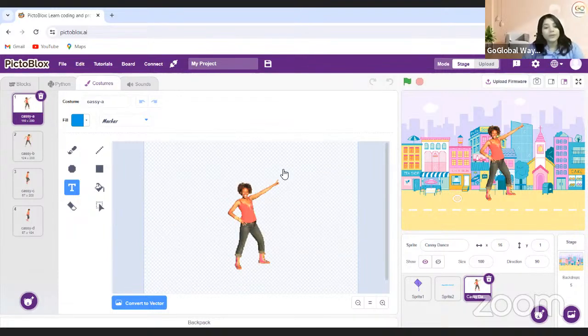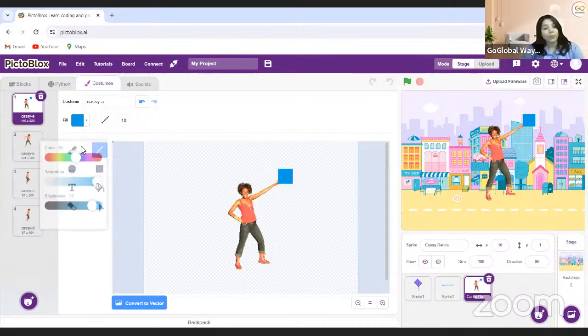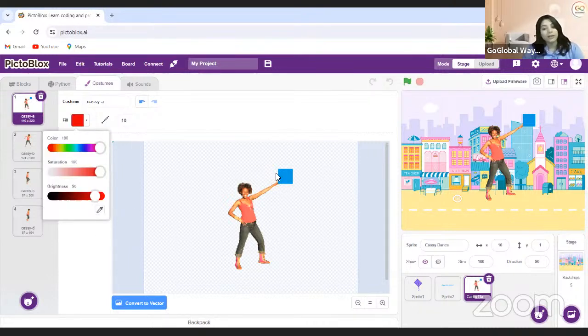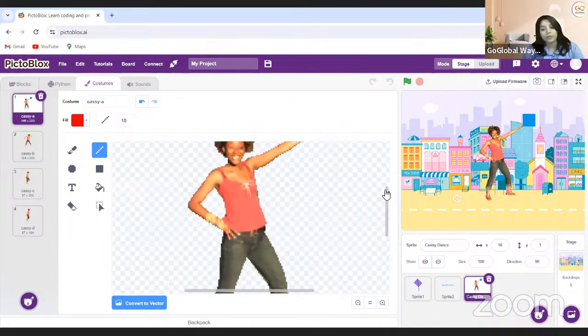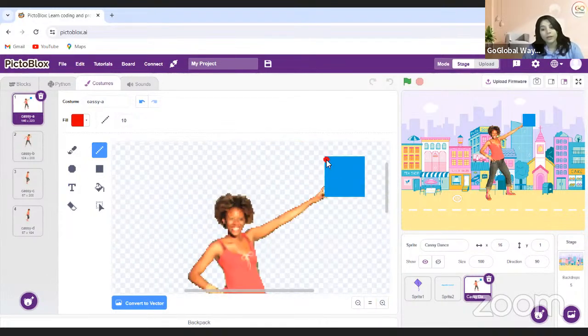So I'm just going to make first a kite in the hand this way. Suppose she's holding it. I will make one line of this color on the kite. So I'm just moving it a little bit up and making one line over here.